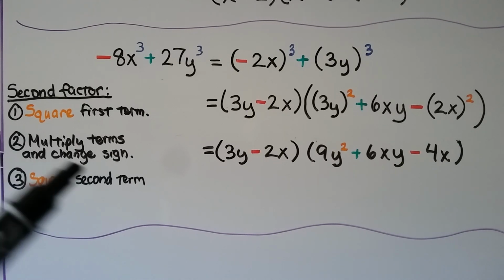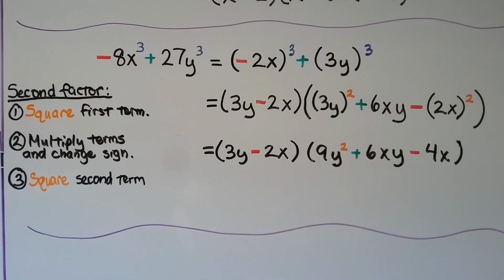So just remember, for this second factor, for the second set in the parentheses, we square the first term, we multiply the terms and change the sign, then we square the second term.